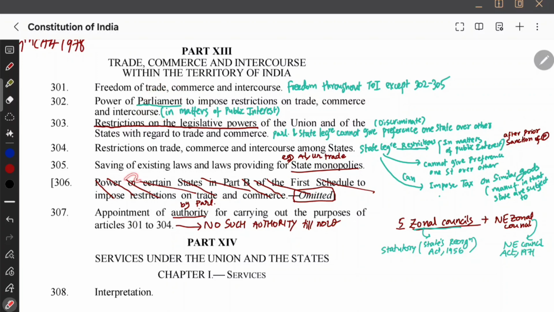Okay, and next we have 305. Saving of existing laws and laws providing for state monopolies. State monopolies implies that if the state wants to trade alcohol, like liquor, etc., then the state can do that. If the state wants to tax alcohol a lot and says that trading alcohol is only my right and I can have a monopoly over it, the whole alcohol business is mine, if the state says so, it will be allowed, because it is a state subject. Okay, that's what we are saying. Saving of existing laws and laws providing for state monopolies.